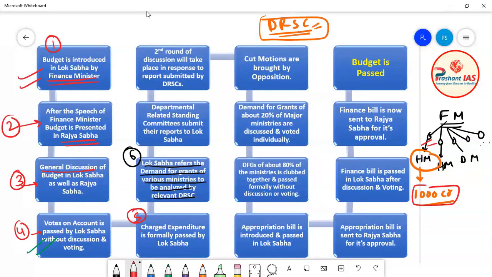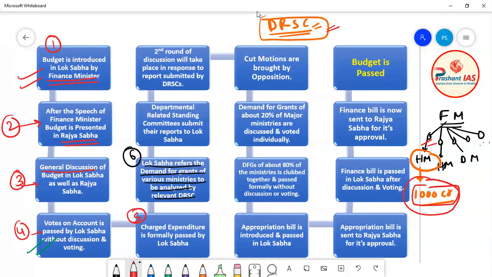So now Lok Sabha will instruct one DRSC. There are many departmental related standing committees, many DRSCs. So Lok Sabha will instruct or give order to one DRSC to take the demand for grant of the health ministry and analyze it, to study the demand for grant of the health ministry in depth.